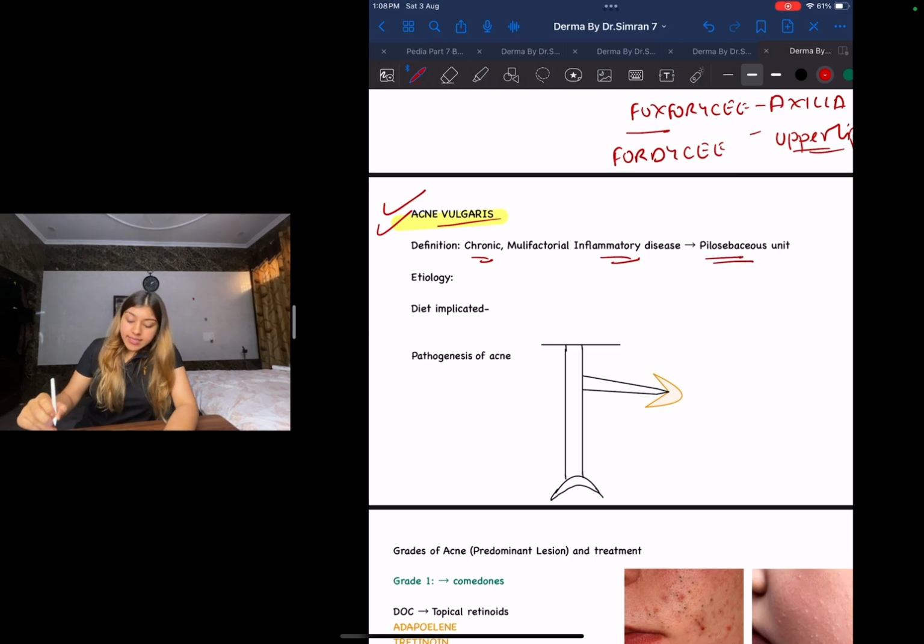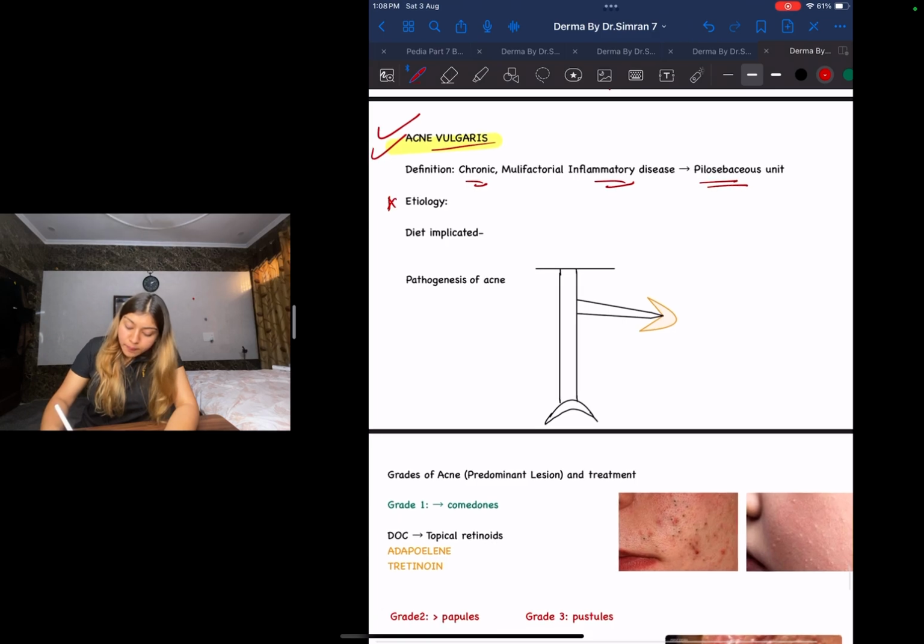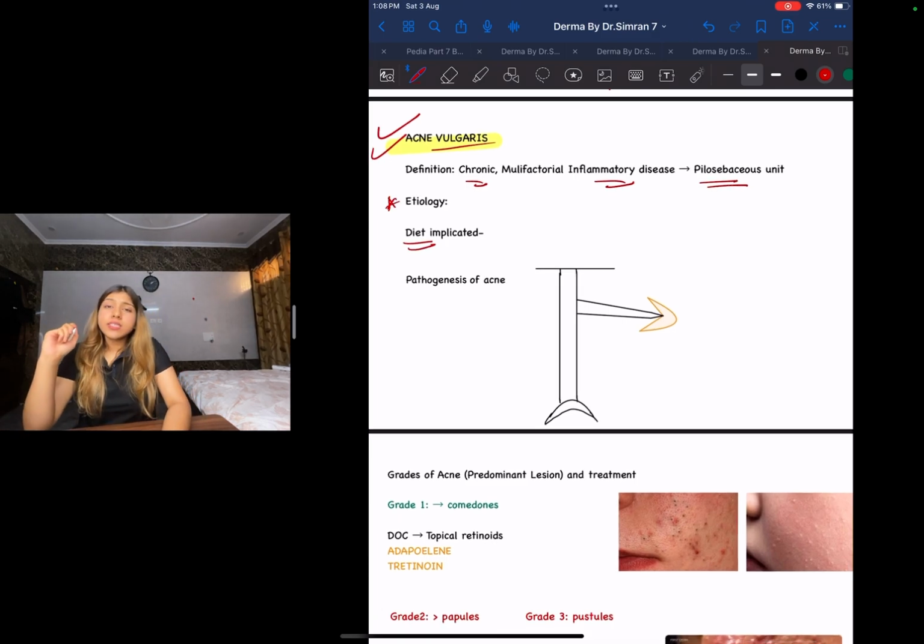Okay, and guys, if they talk about the etiology, under etiology, your diet. What is the diet that causes it? This is a very common myth that people have, that the kind of diet that causes it is basically oily food, eating chips, this, that, and so on.